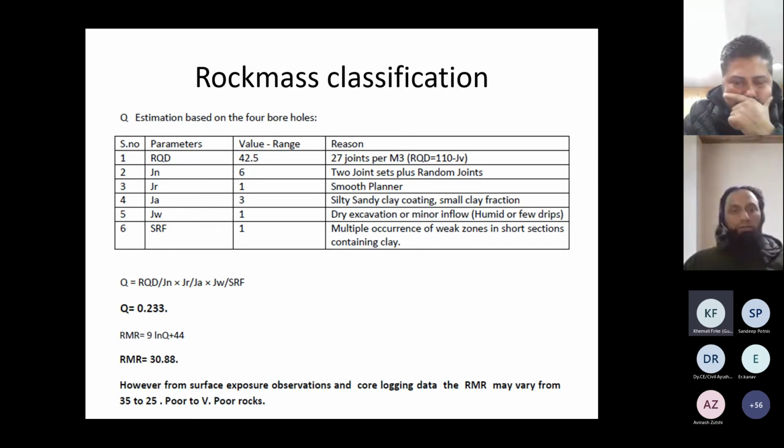So a Q of 0.23 was established based on all these parameters, and an equivalent RMR was also calculated. It was calculated from the Q, as well as estimated at the site. So it was roughly varying from 25 to 30, 35.